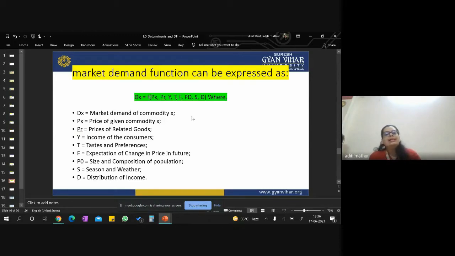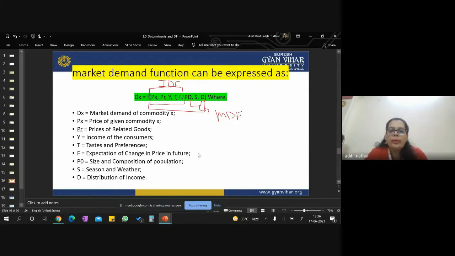No, beta. There are some additions, right? This list becomes a bit more complex. So if you see that till here, it is the same as the individual demand function. But we have 3 more extra points. When we add them in totality, it becomes the market demand function.